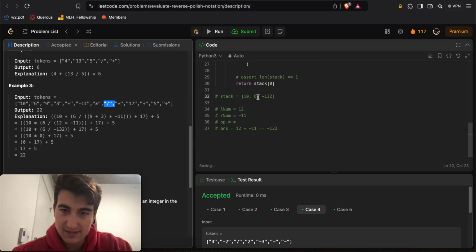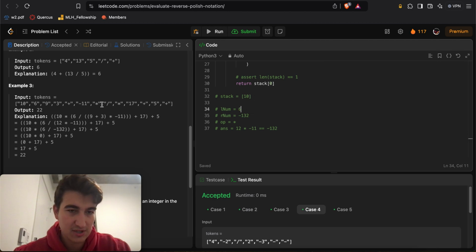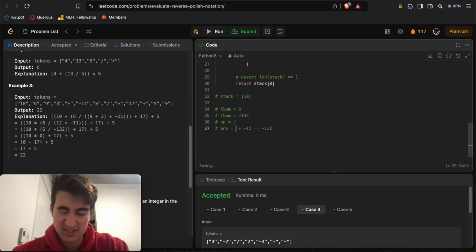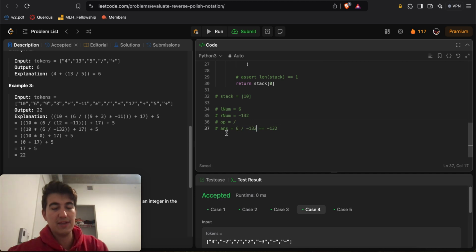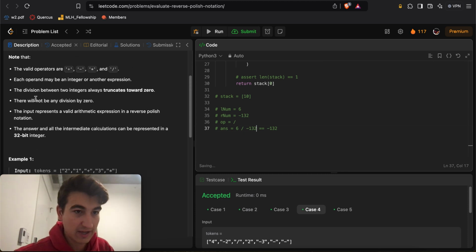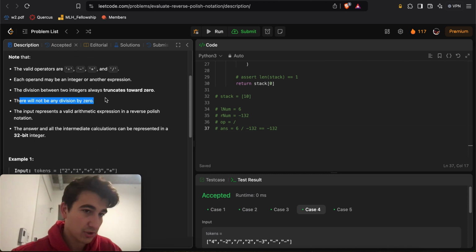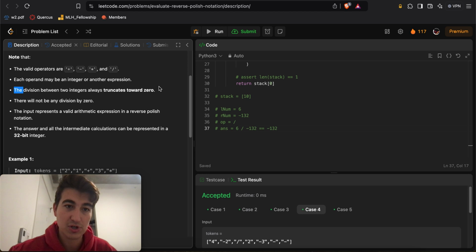Okay, we see a divide sign, so here it's going to be 6 divided by -132, right? But how do we do this? We take this number, we make this our R_num, we take this 6 here, we make this our left num. The operation we just saw is a divide sign, so we make that our operation, and let's apply, right? Let's take our 6 here, let's divide by -132, and then what this problem says is, okay, there will not be any division by 0, so you don't have to check for that. And the division between two integers always truncates towards 0.